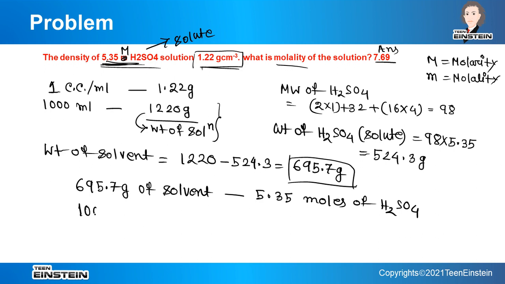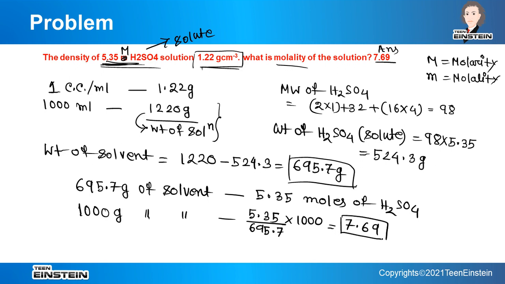So 1000 gram, that means 1 kg, will contain how many moles? That is what we have to find out. And this will be equal to 7.69. The answer is given in the question already.